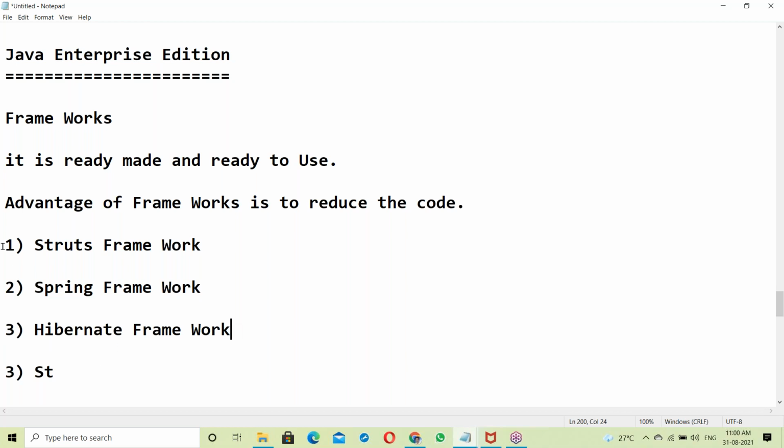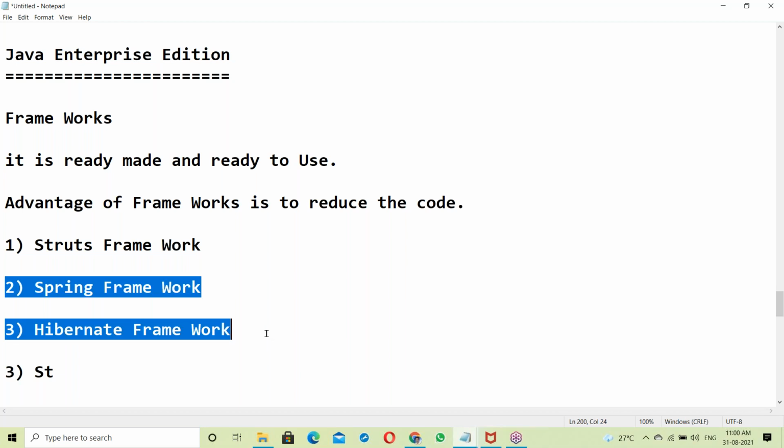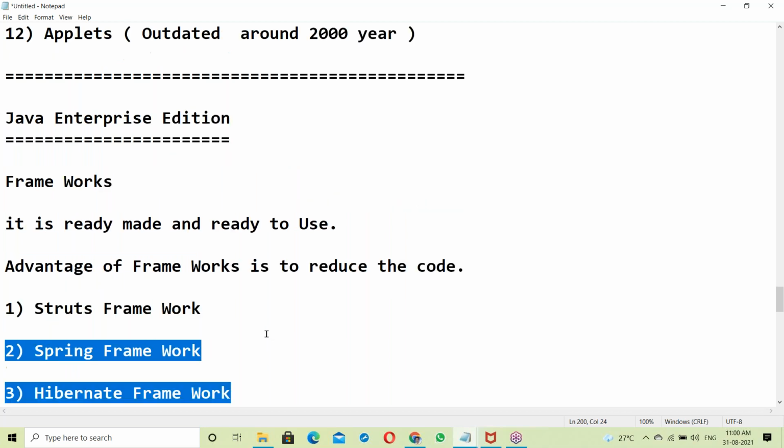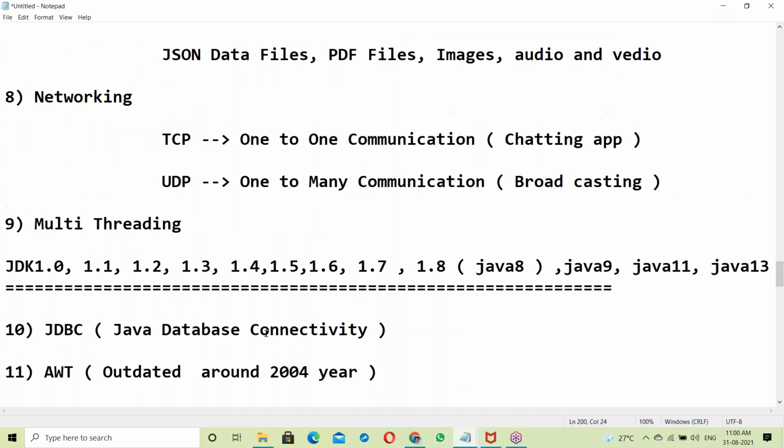So, Struts framework, Spring framework, Hibernate framework. Struts is almost outdated; no one is using it. Nowadays, we are using the Spring and Hibernate frameworks. With a combination of Spring and Hibernate, we can develop both web applications and enterprise applications.